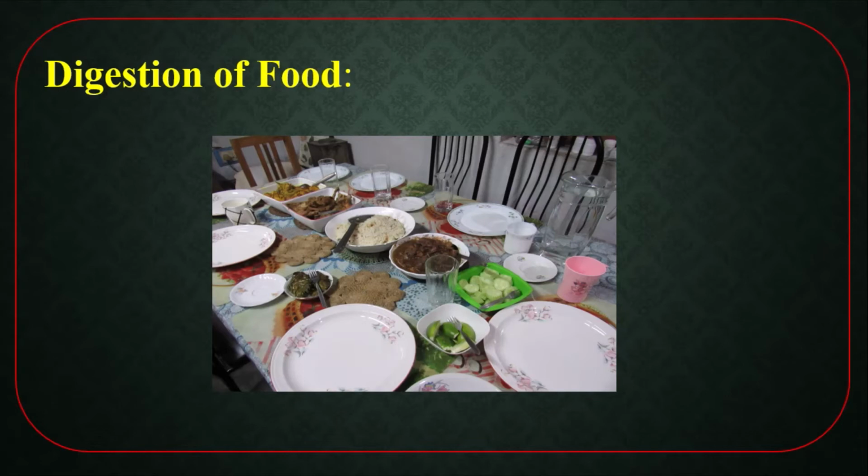Then the simple food in the cell reacts with oxygen and produces energy. That means to survive, we need food, because from food we get the energy.